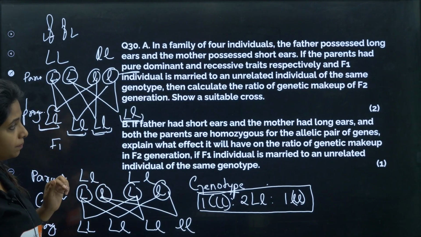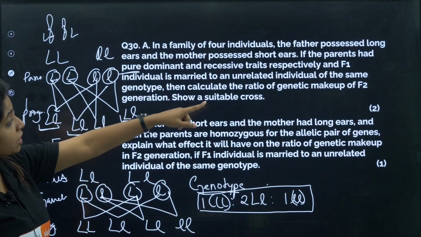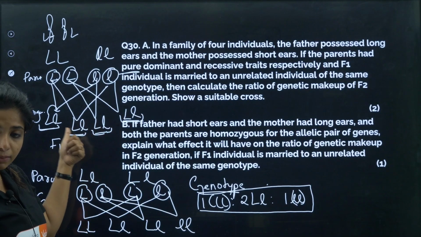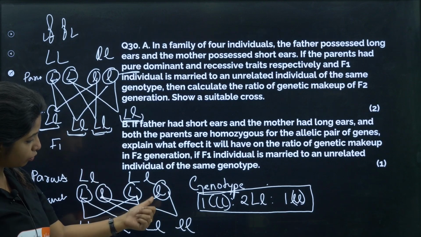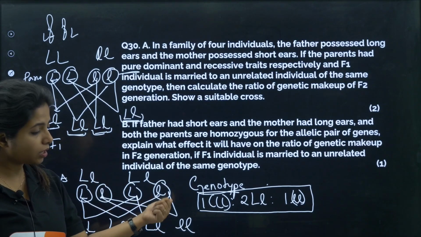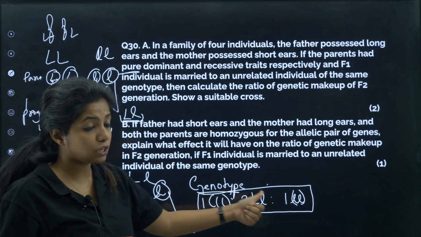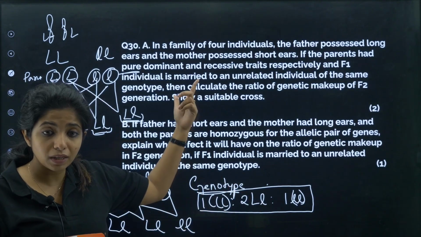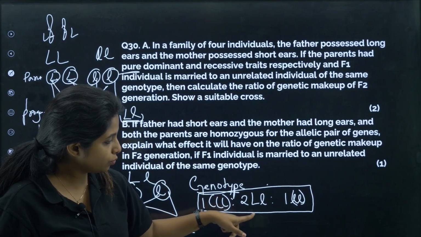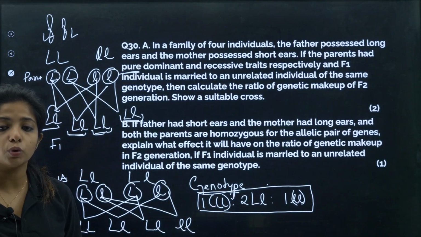Now, when you are crossing it with a person who has the same genotype, how did you find the same genotype? You found it like this. Now you cross it. Again, what do you get? You get capital L capital L, capital L small l, capital L small l, and small l small l. What is the genotypic ratio? That is genetic makeup. That is what is being asked, right? Ratio of genetic makeup, so that is the genotypic ratio. So it is 1:2:1.